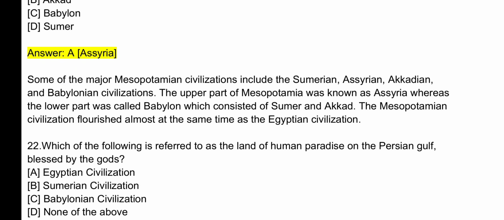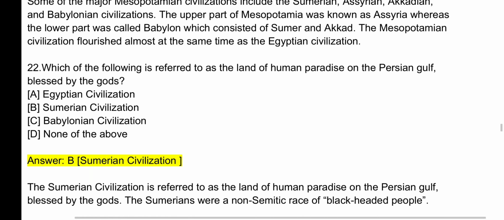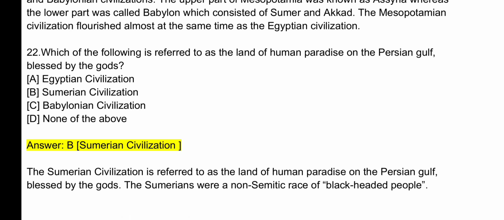Question number 22. Which of the following is referred to as the land of human paradise on the Persian Gulf blessed by the gods? The answer is B. Sumerian civilization. The Sumerian civilization is referred to as the land of human paradise on the Persian Gulf blessed by the gods. The Sumerians were a non-Semitic race of black-headed people.